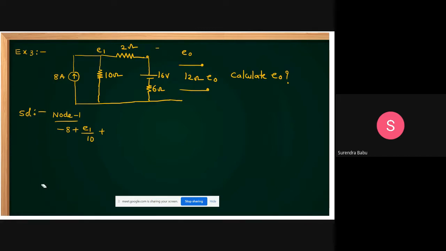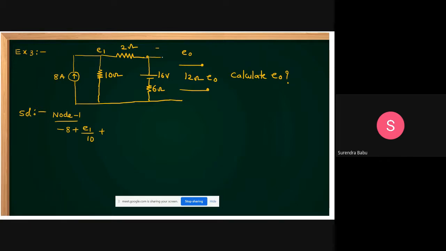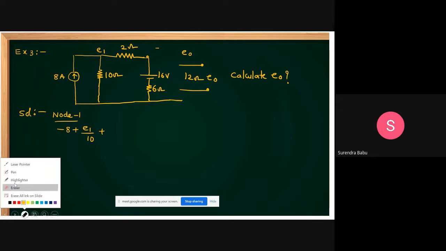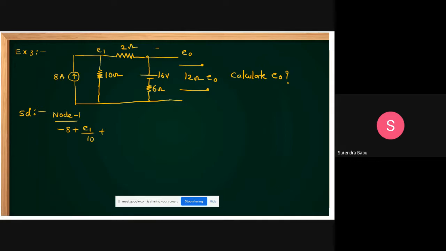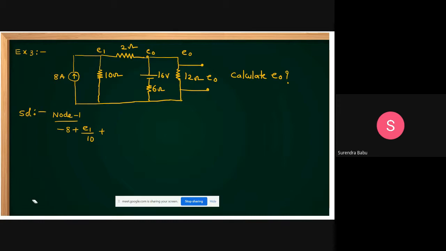This node and this node are the same. This is E0 means this is also E0. These 2 points are the same. Then you can apply nodal analysis here.